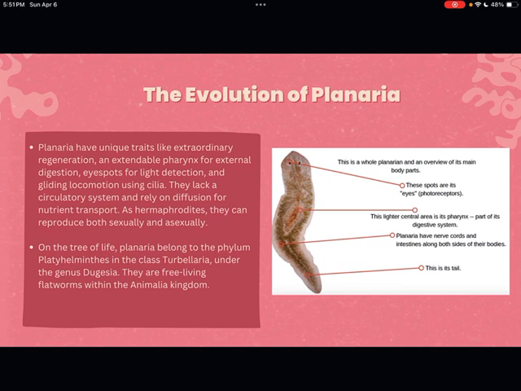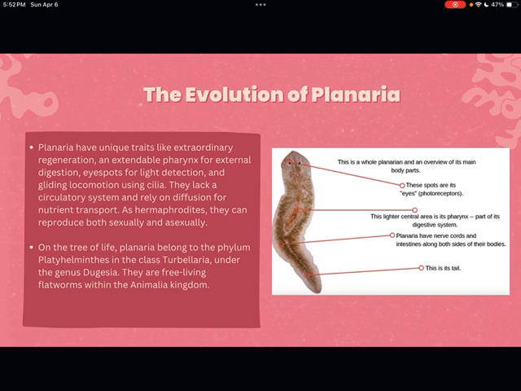We're going to be talking now about the evolution of Planaria, because they haven't always been the same. They have unique traits like regeneration, so they can regenerate different parts of their bodies if anything happens and it gets cut off for some reason. They can regenerate that, and that's because of evolution.